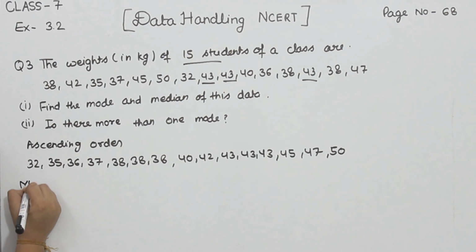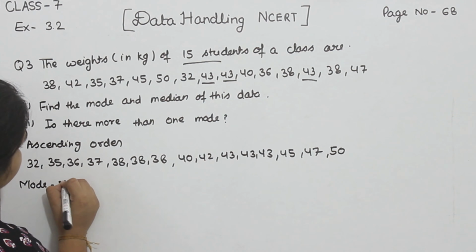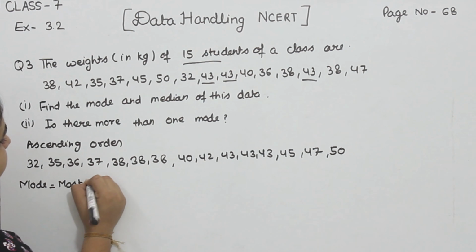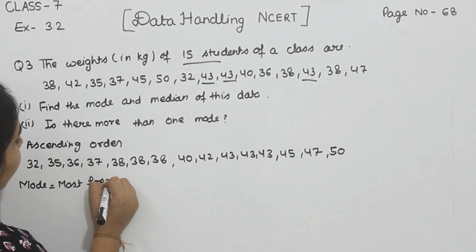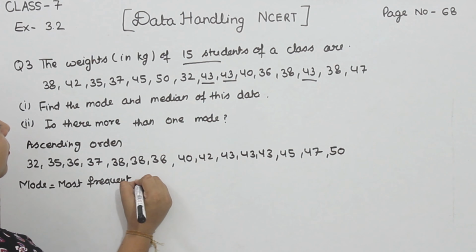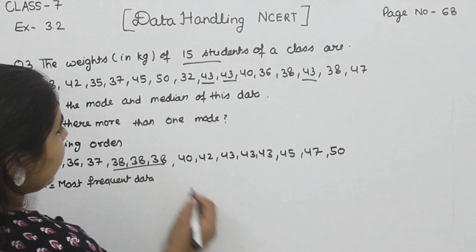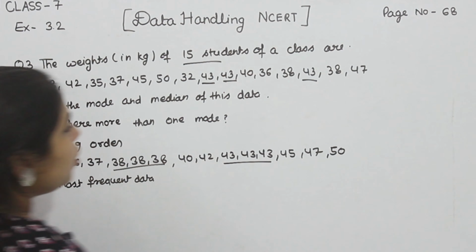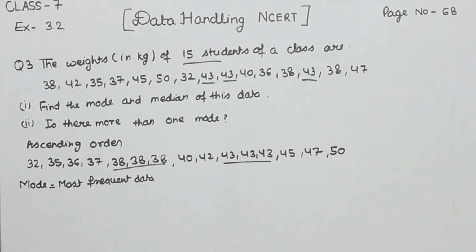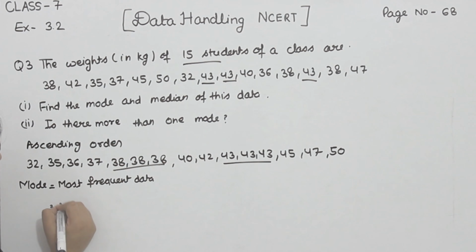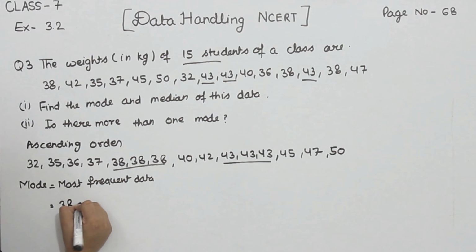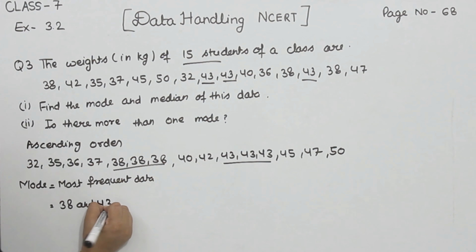Now we'll find out the mode. Mode is the most frequent data. Now 38 is 3 times and 43 is also 3 times. So there are 2 modes. So we'll write 38 and 43. Now we'll have to find out the median.